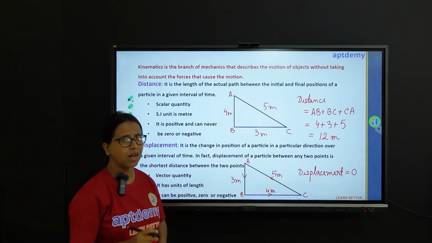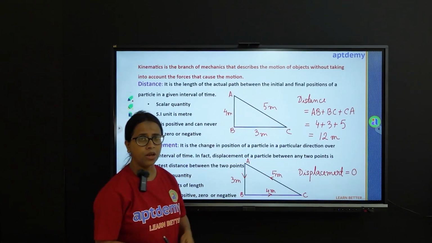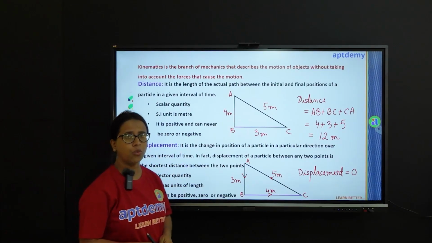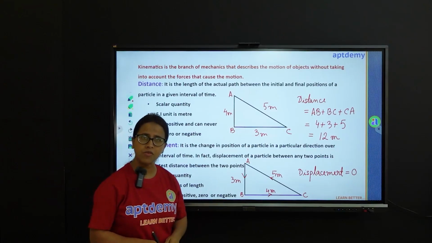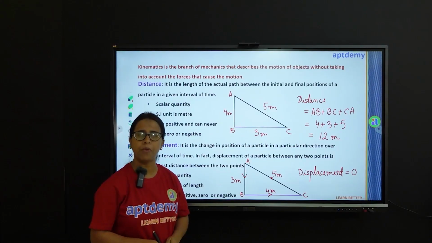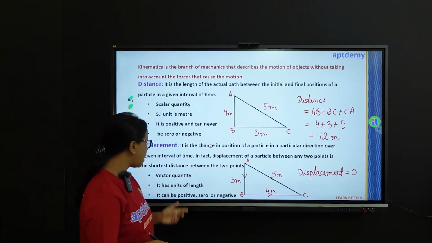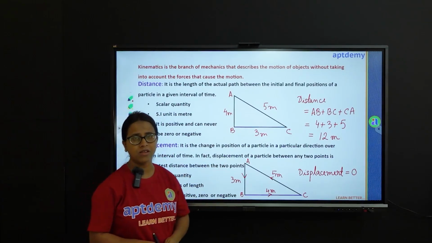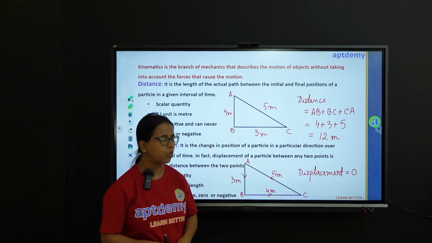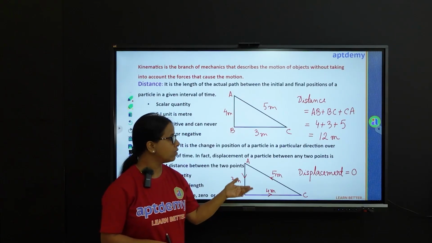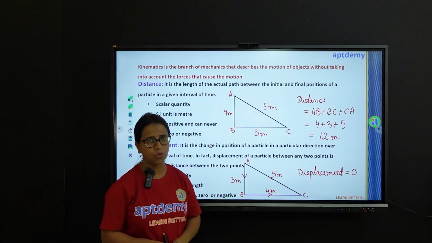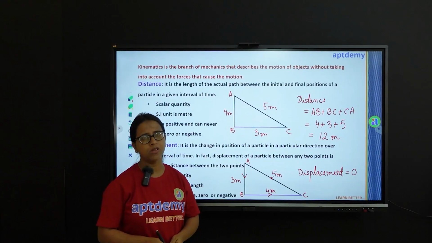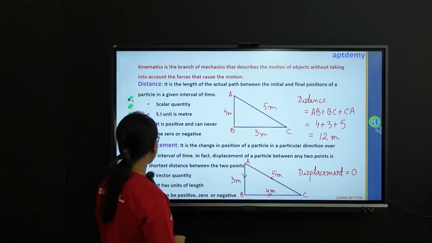I have another example for you which will clear your concepts. To add to this, displacement is a vector quantity because we have to specify the direction in which the particle is moving. Its SI unit is again the same as that of length. It can be positive, negative or 0. This was the case where the displacement is 0. Now I'll show you cases where displacement can be positive or negative. Let's have a look at that.